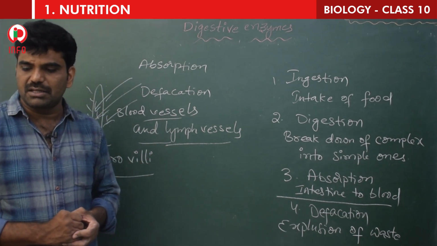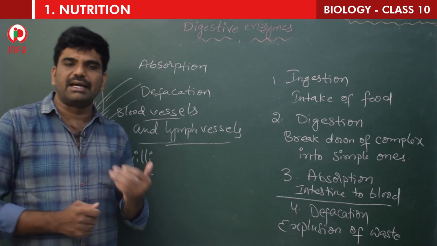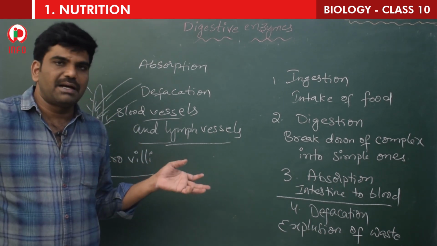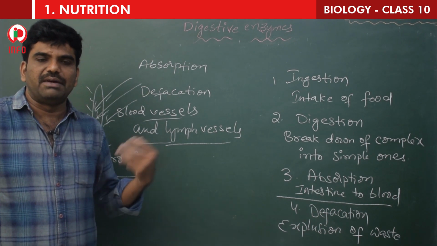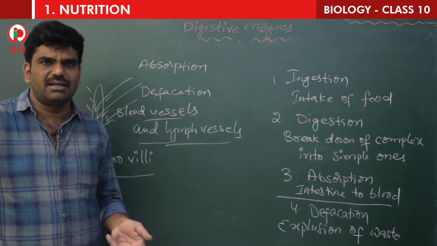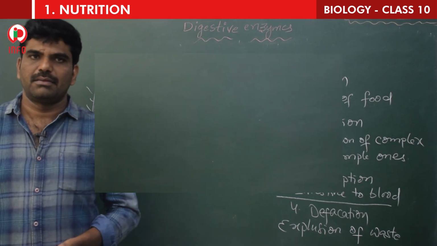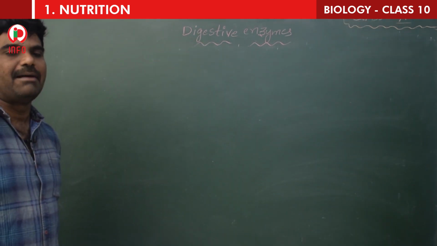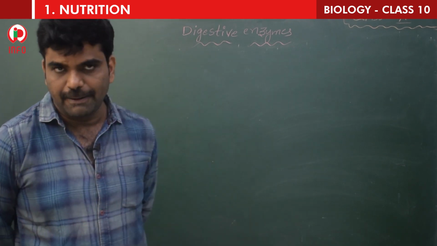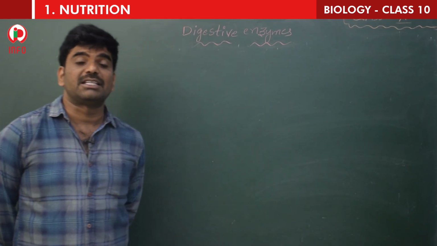Food that passes out of the body still contains waste material. Now let us see what that is. Children, we have seen absorption and defecation. Defecation is nothing but expulsion of waste.